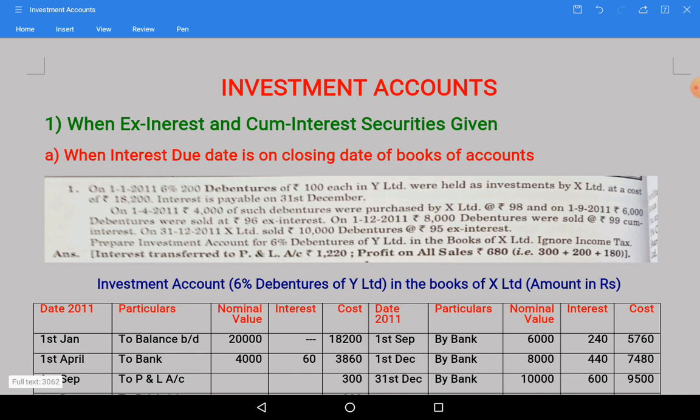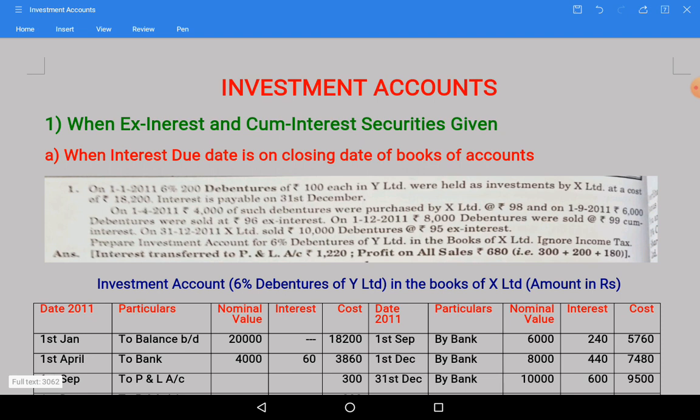One is on the basis of what returns are received, that is interest or income. On that basis, we have fixed interest bearing securities or fixed income bearing securities, and variable interest or income bearing securities.